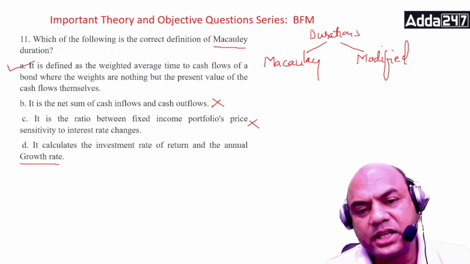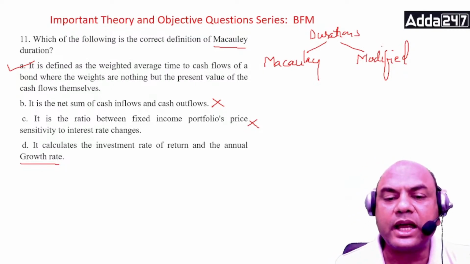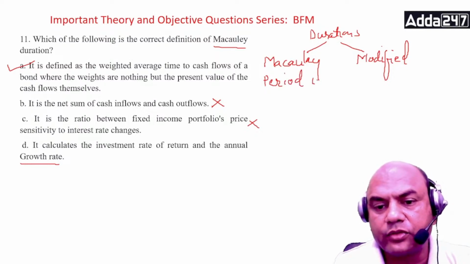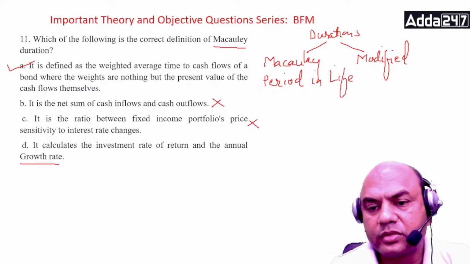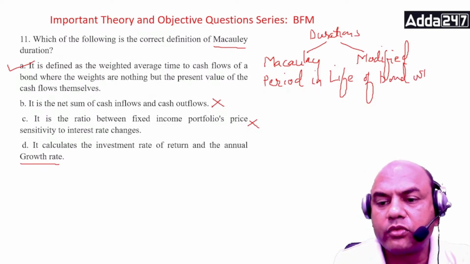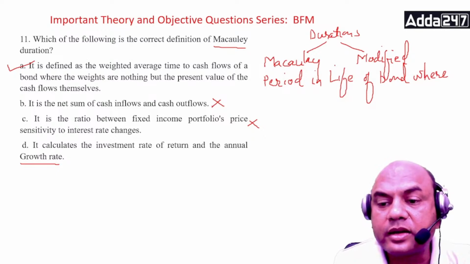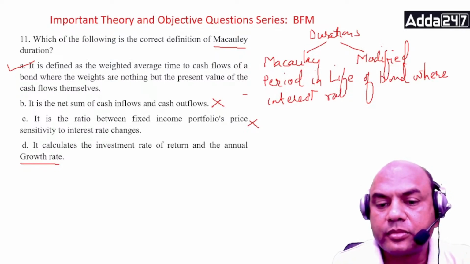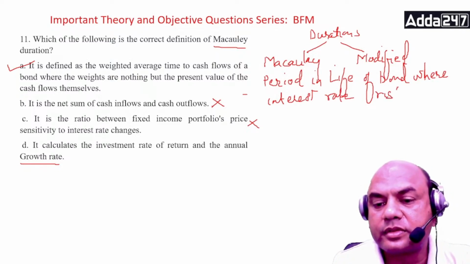Here, firstly understand what is Macaulay. Macaulay means that period in the life of the bond where the interest rate risk is nullified or zeroized.